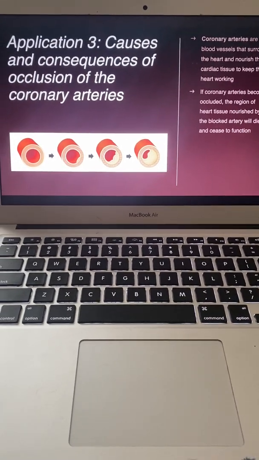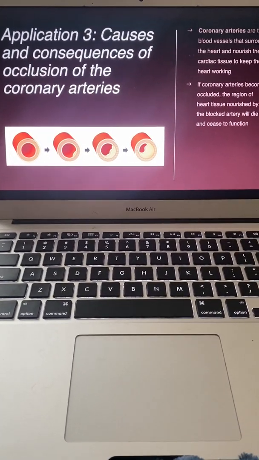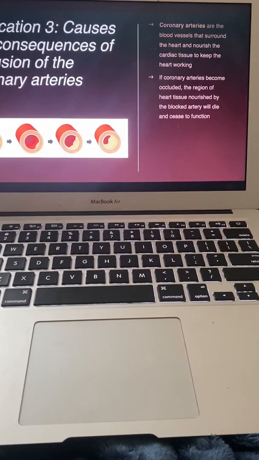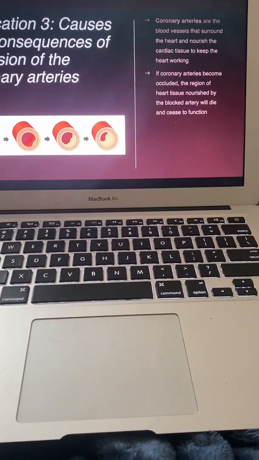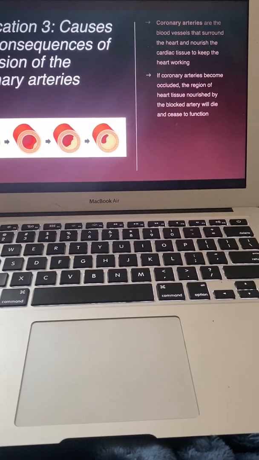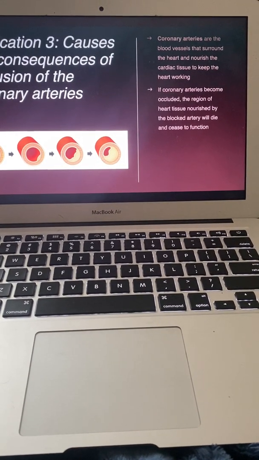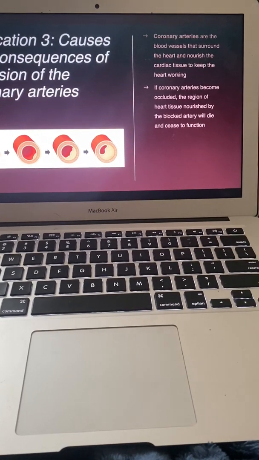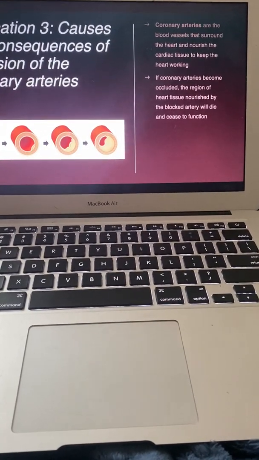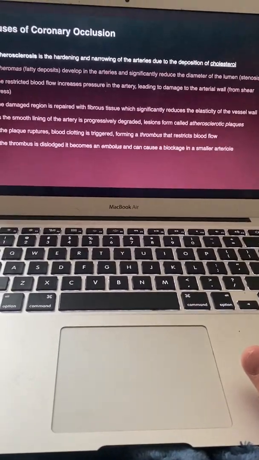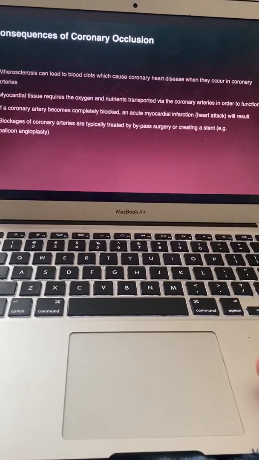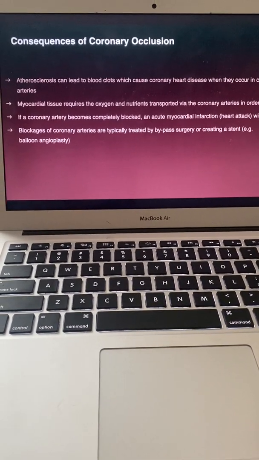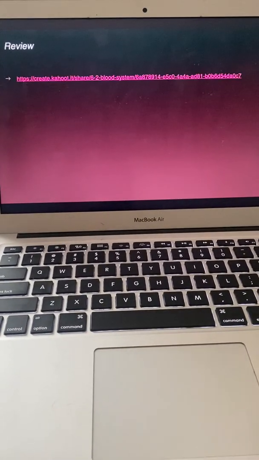Application 3. Causes and consequences of occlusion of the coronary arteries. Coronary arteries are the blood vessels that surround the heart and nourish the cardiac tissue to keep the heart working. If coronary arteries become occluded, the region of the heart tissue nourished by the blood artery will die and cease to function. Here we have the causes and the consequences. You guys can look back at my PowerPoint to understand the causes and the consequences of this.